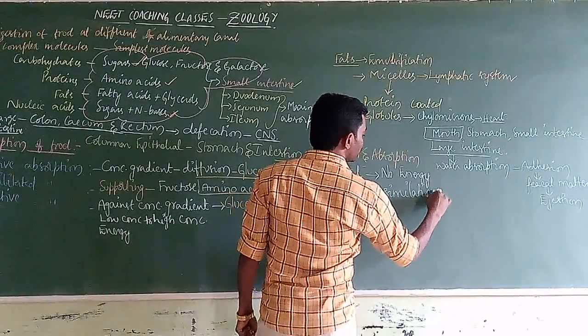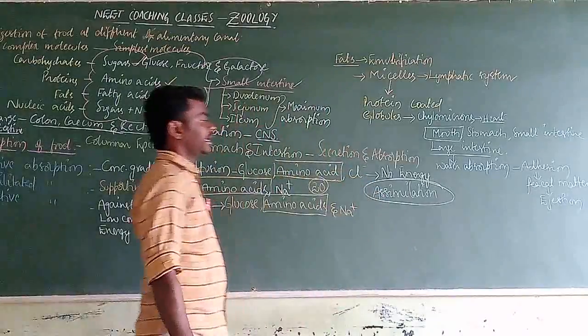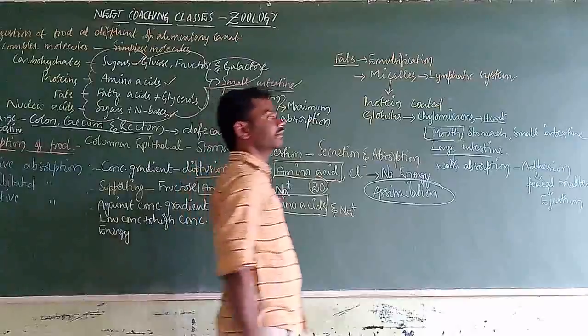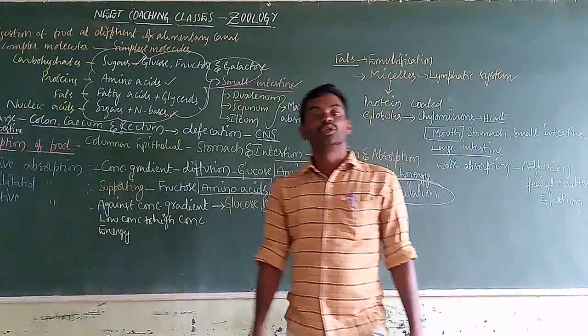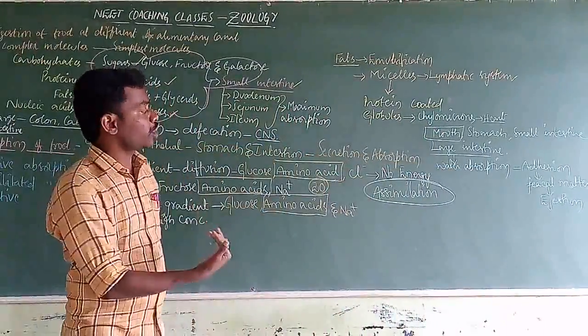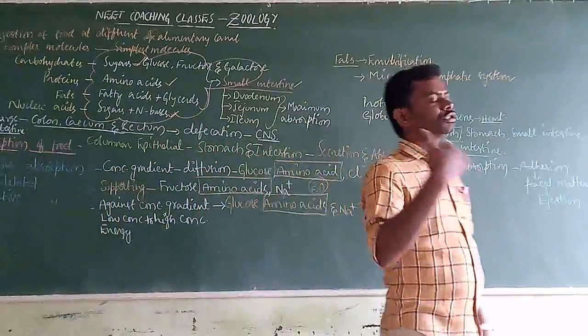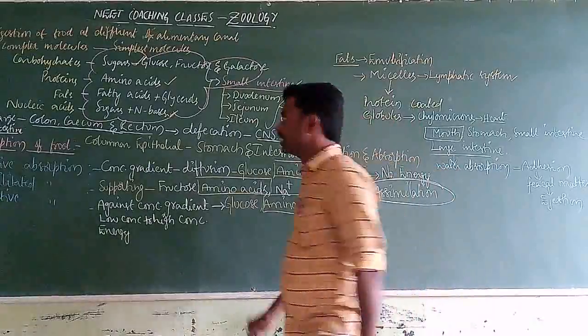By assimilation, the absorbed molecules reach each and every cell present in the body through the bloodstream, and those absorbed molecules are used for further body growth and development. In this way,